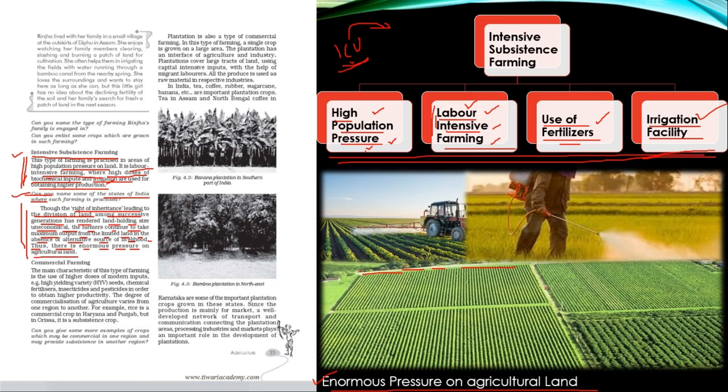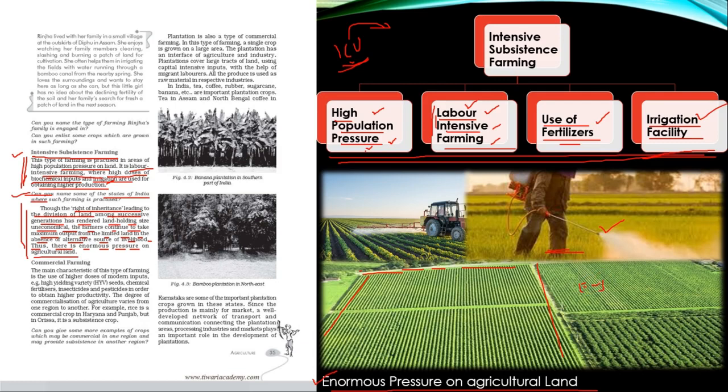In order to increase the yield from the field, high doses of chemicals and fertilizers are given to the crops so that the yield goes on increasing from the same area of land. Moreover, because of high population and the right of inheritance, that means after the death of the father, the son eventually becomes the legal heir of the property.